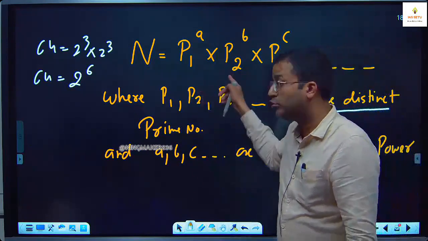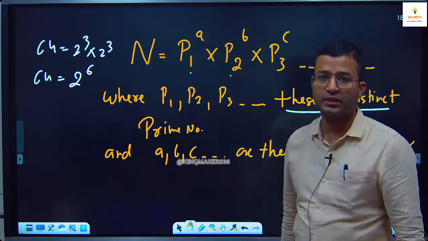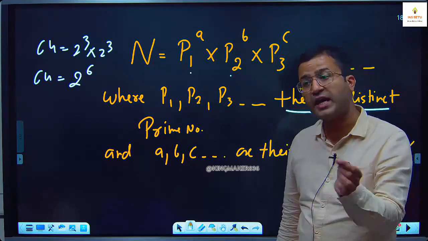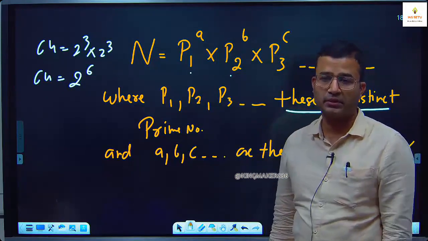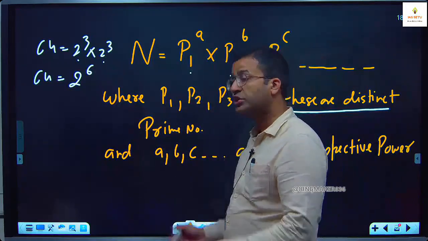P1 and P2 have to be different prime numbers. P1 और P2 same हो ही नहीं सकते. P1, P2, P3 have to be different prime numbers. तो ये 2 और 2 is wrong. Okay. So जितने भी 2 है that you have to express together.